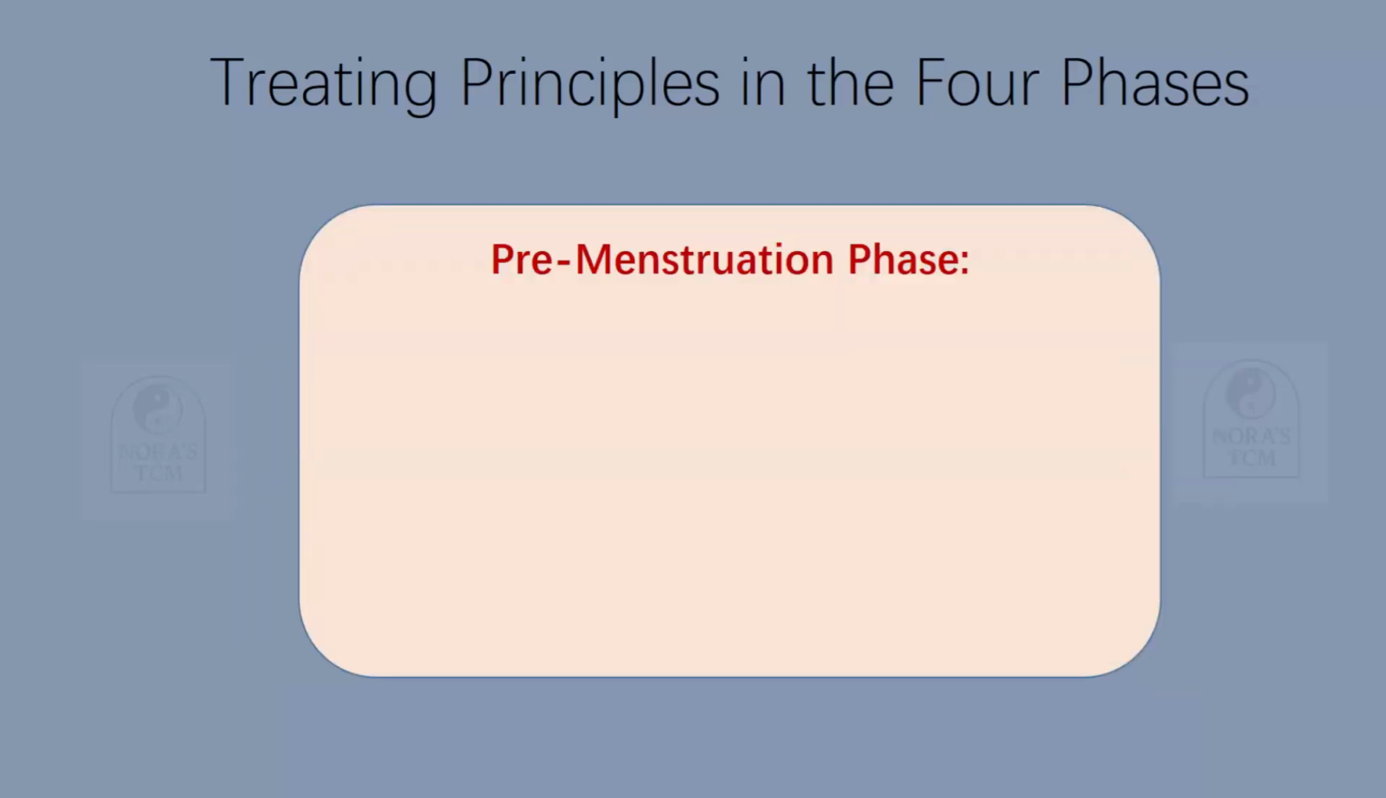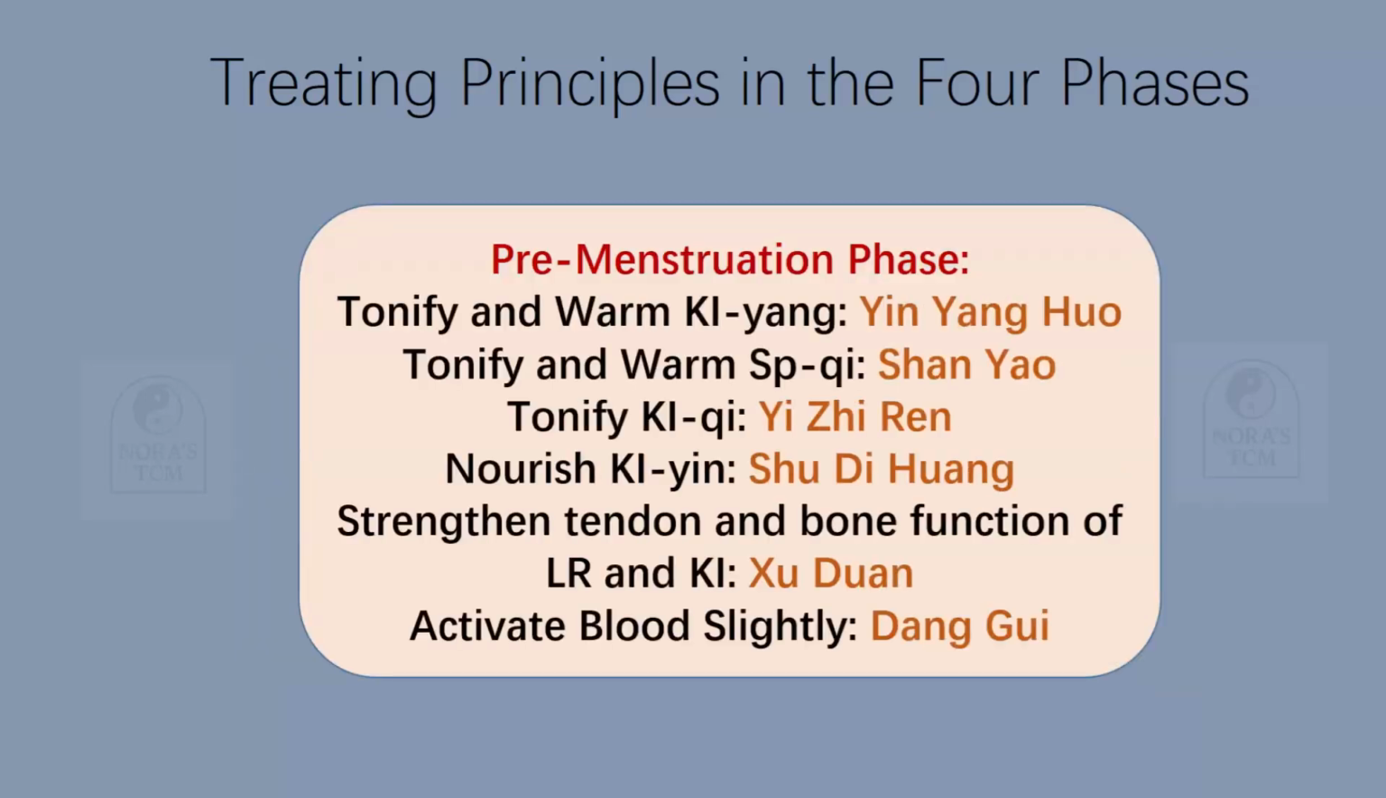Next, premenstruation phase. Tonify and warm kidney yang, we select 淫羊藿. Tonify and warm spleen qi, we select 山药. Tonify kidney qi, 益智仁, and also 山药. Nourish kidney yin, we select 熟地黄. Strengthen tendon and bone function of the liver and kidney, we can use 续断. Activate blood slightly, we can use 当归.